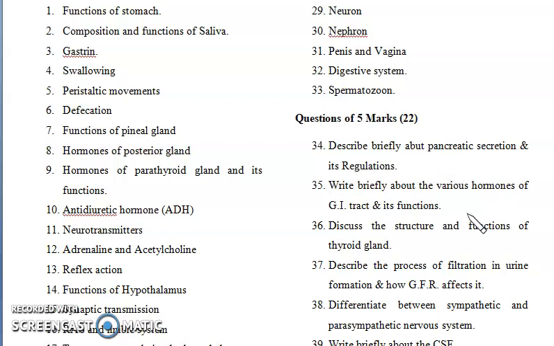Starting from the filtration that takes place in the glomerulus. The glomerulus is one of the primary factors which affects the GFR and overall urine formation. GFR is the glomerular filtration rate, where a membrane filters your blood and excretes the waste material, and the other substances are reabsorbed by the tubular sections and other portions of the urinary system. So you have to write that in detail.